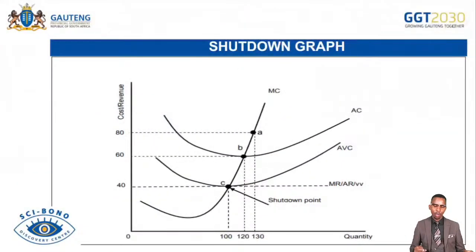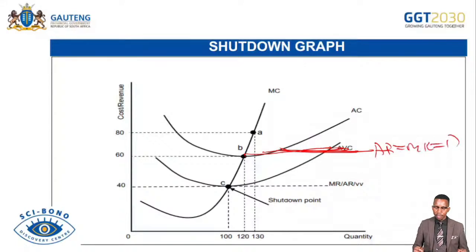And then here is the shutdown point. Remember, this one is very deep. It doesn't come as a shutdown. The firm will start by making a profit in the short run. Then the profit can be reduced to the normal profit. We can see now, let's say we have this point here. We have this graph, this curve going on here. AR equals MR equals D. Then in this case, the firm initially enjoyed economic profit. How do we see that?